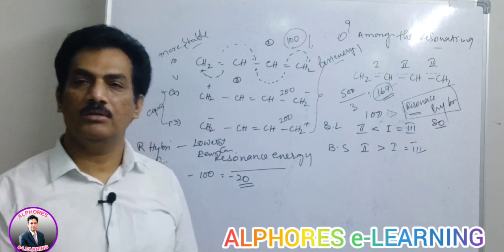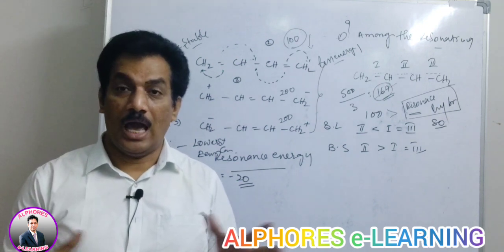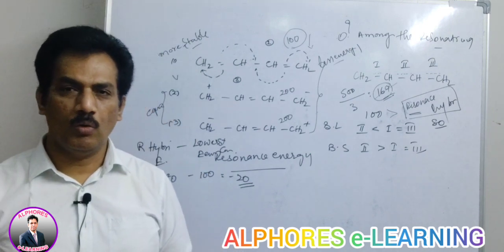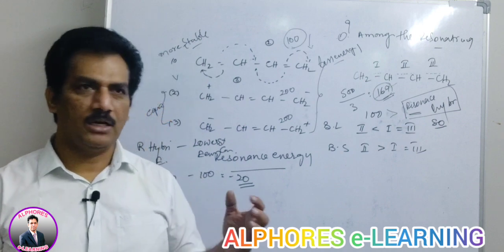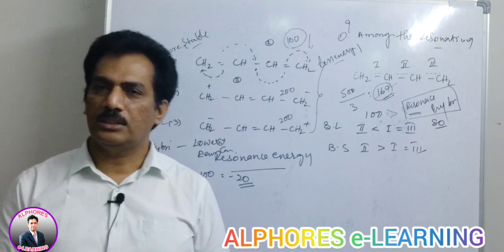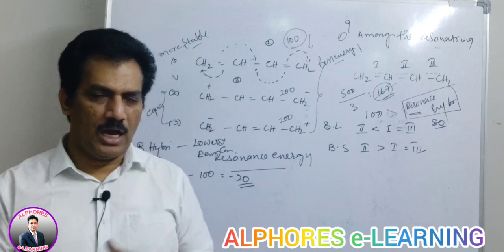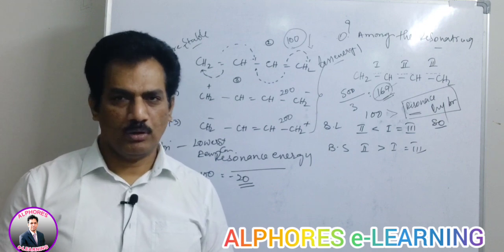In the coming session, I am going to explain what aromaticity is, because it is also going to play a very important role in deciding the stability factors. That's why I will discuss that aromaticity. After the aromaticity, that is conjugation completion, we will go for hyperconjugation.